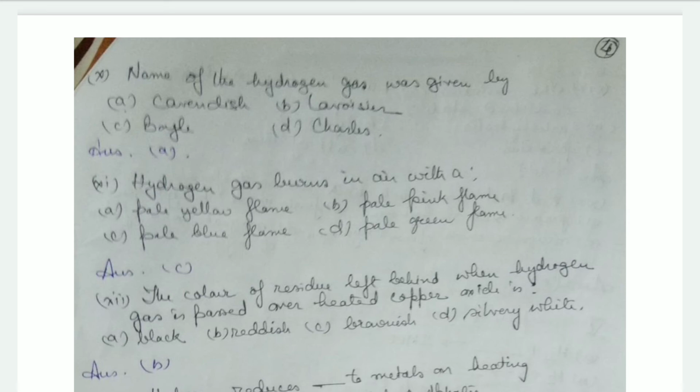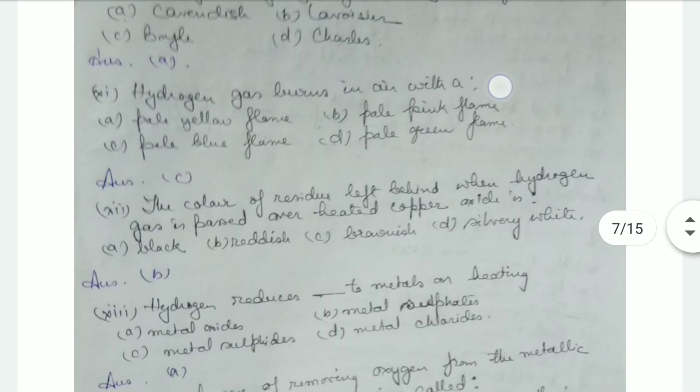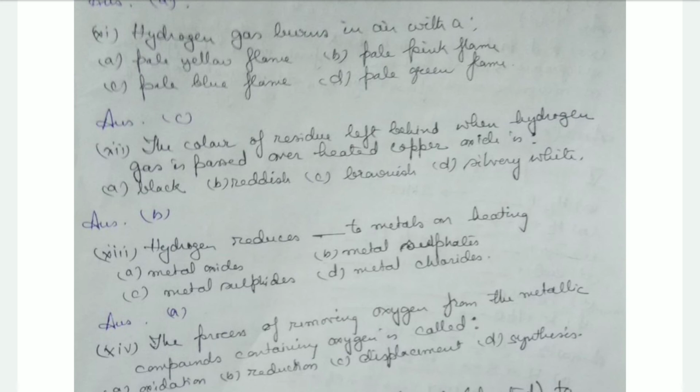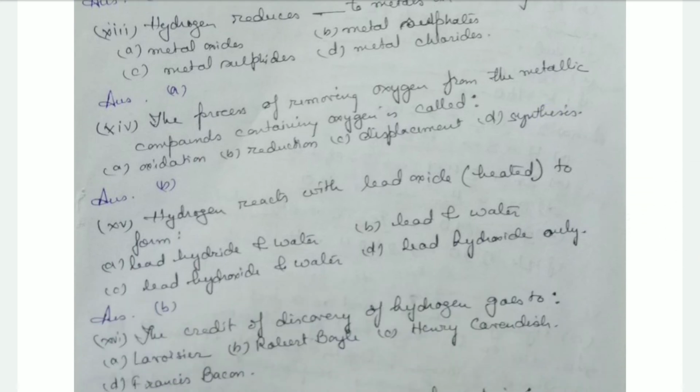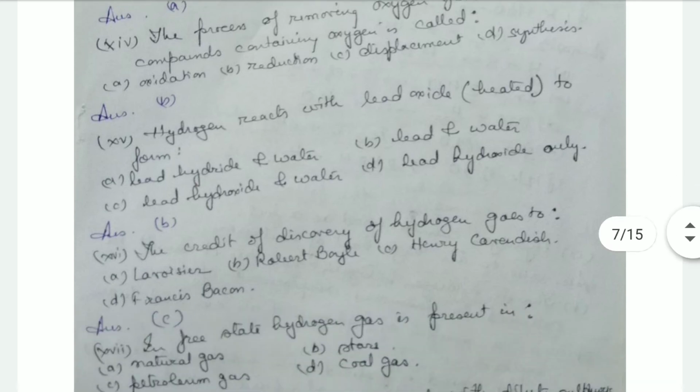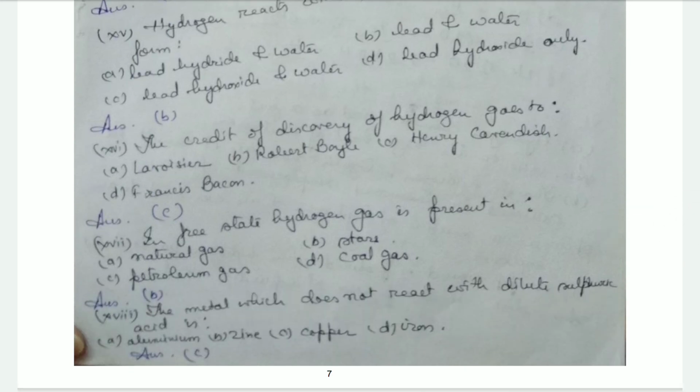Hydrogen gas burns in air with a pale blue flame. The color of the residue left behind when hydrogen gas is passed over heated copper oxide is reddish brown. Hydrogen reduces metal oxides to metals on heating. The process of removing oxygen from metallic compounds containing oxygen is called reduction. Then hydrogen reacts with lead oxide when heated to form lead and water. The credit of discovery of hydrogen goes to Henry Cavendish.